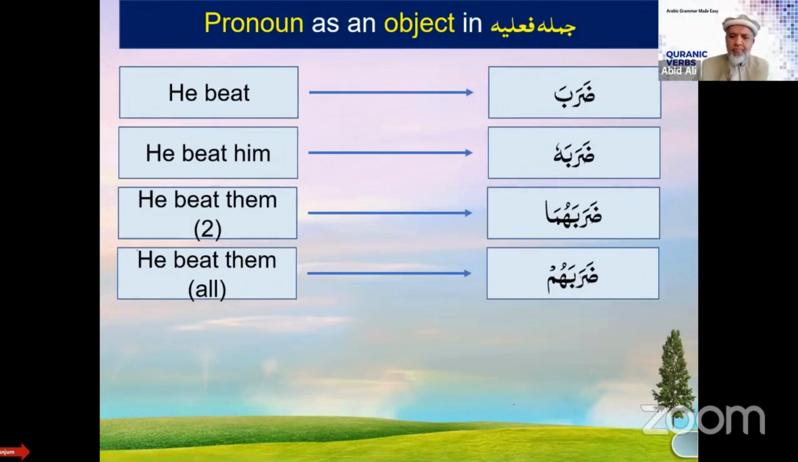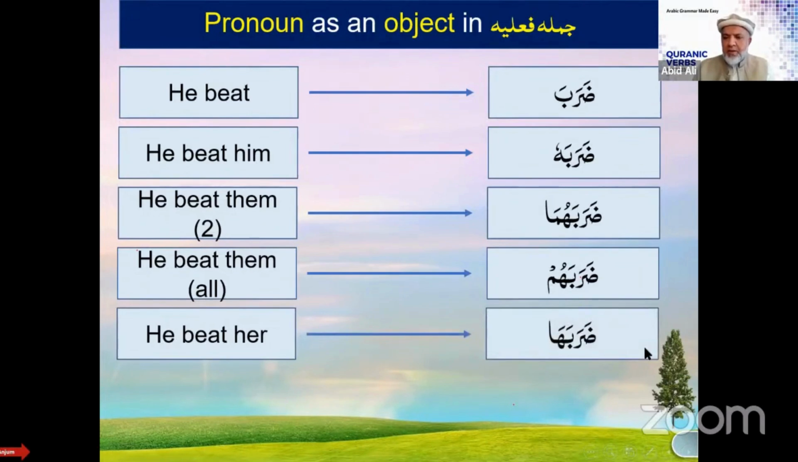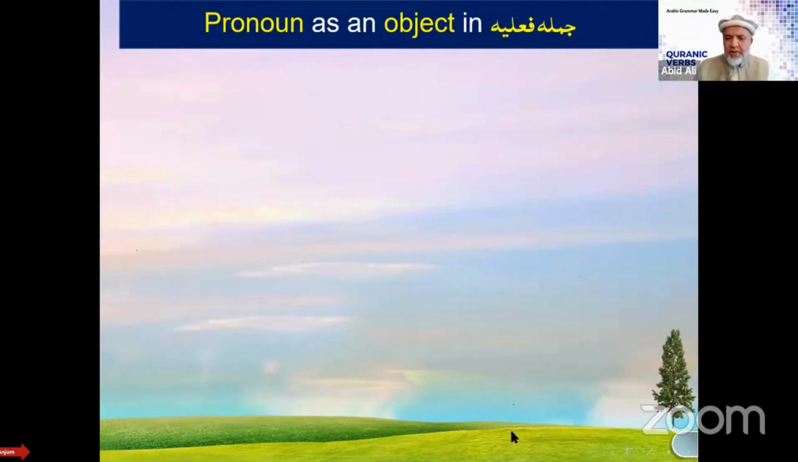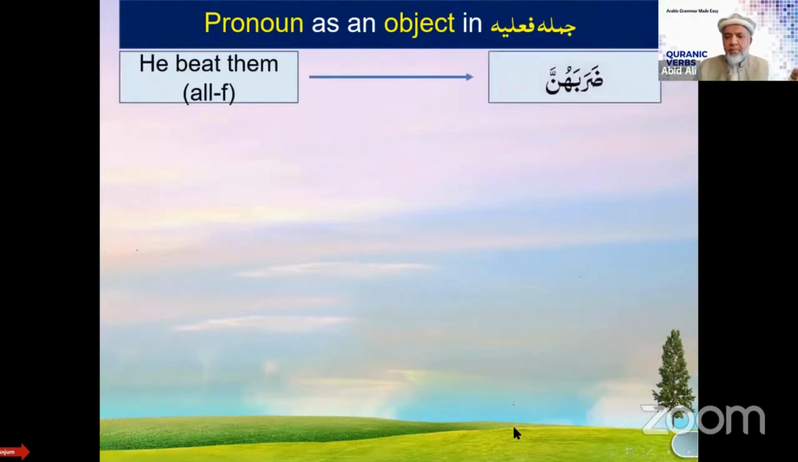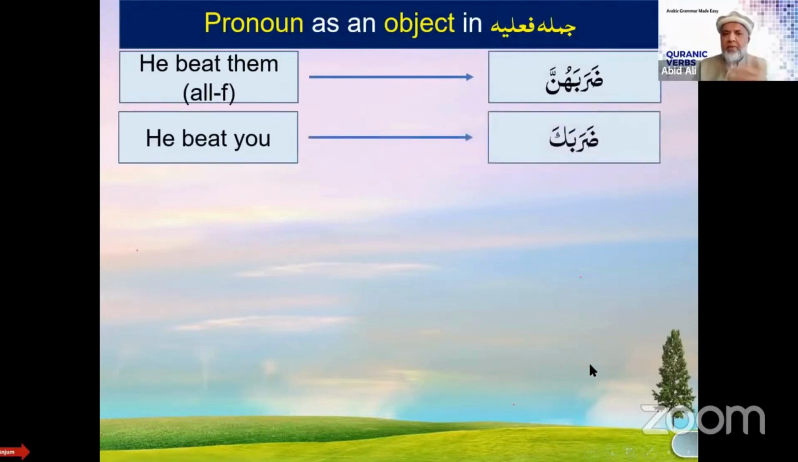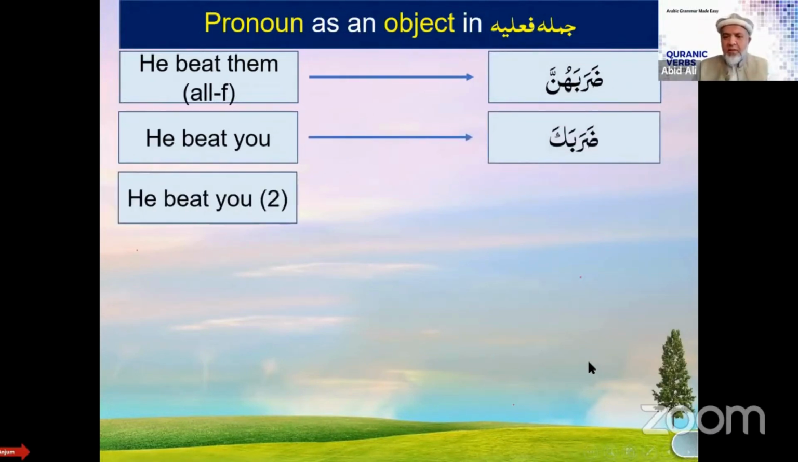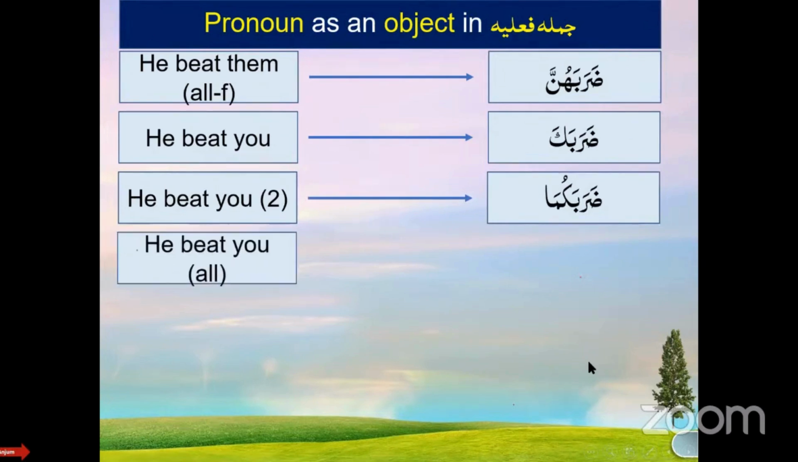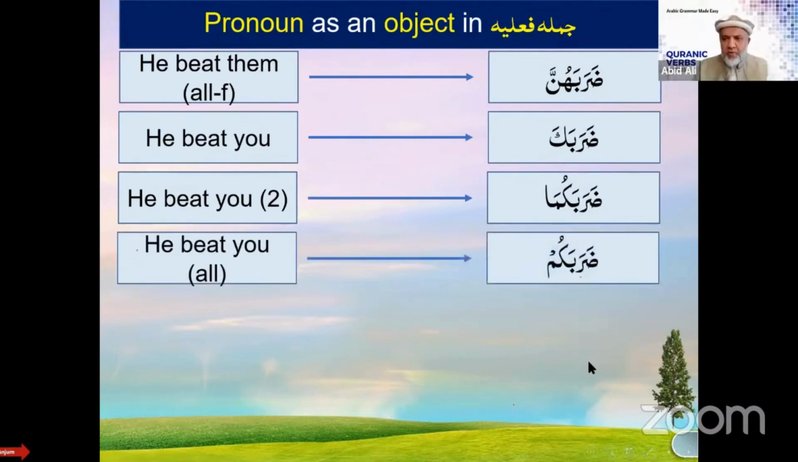Okay. He beat her. Daraba ha. And daraba huma, he beat them both, female, depending on the context. What about daraba hunna? He hit all of them, feminine. Okay. Daraba ka, he hit you, male. Daraba kuma, he hit both of you, male. Darabakum, he hit all of you, men.